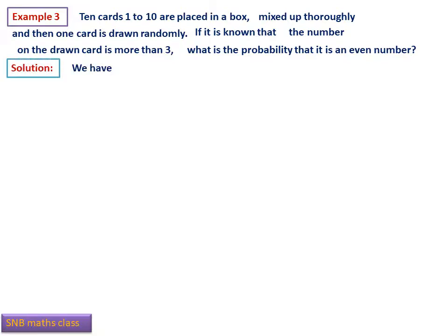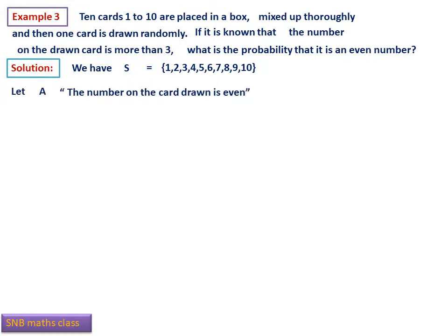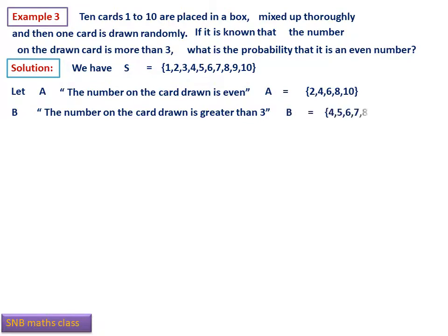So now here we can write S equal to 1, 2, 3, 4, 5, 6, and so on up to 10, because 10 cards are in the box. Now let us define A as the number on the card drawn is even. So what is A? It is 2, 4, 6, 8, 10. Second, B is the number on the card drawn is more than 3. That is B. More than 3 means 4, 5, 6, 7, 8, 9, 10. Now you have to calculate A intersection B. It is definitely 4, 6, 8, 10.